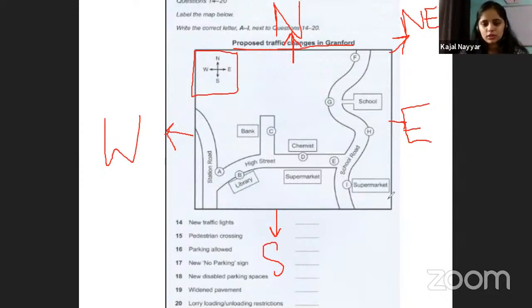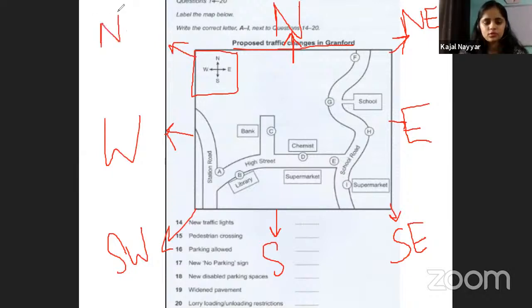So mark northeast here, mark southeast, mark southwest, and mark northwest.